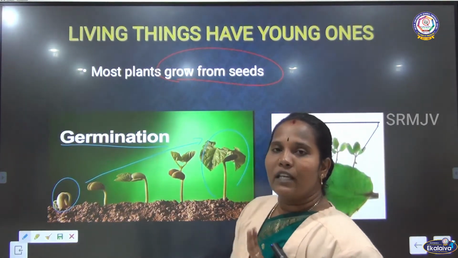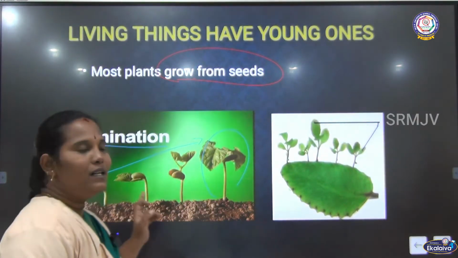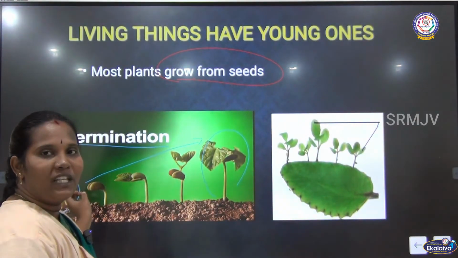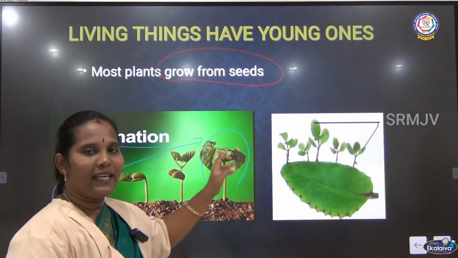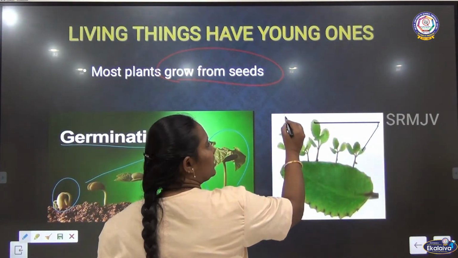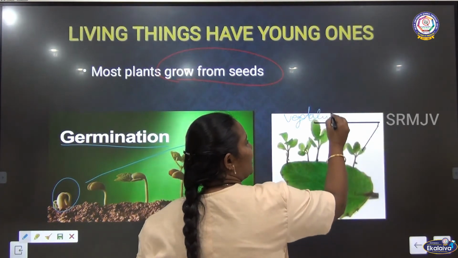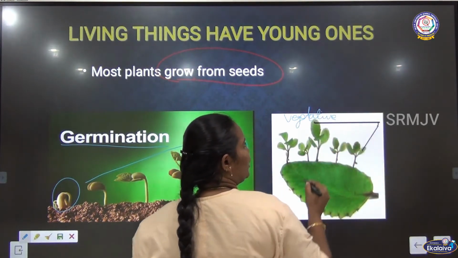So plants give young ones in two ways. One is the germination process. If you put the seed in the soil, this seed can grow into a plant. After that, the other is vegetative reproduction. What is vegetative reproduction?